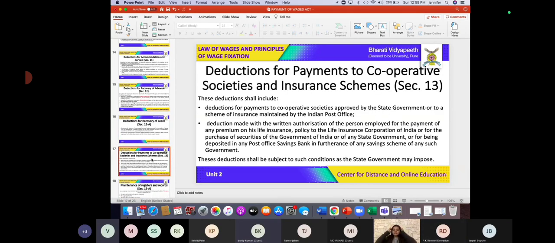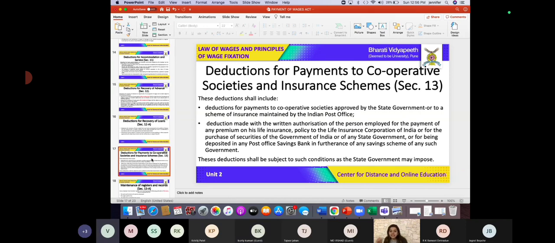Now let us talk about deductions for the payment to cooperative societies and insurance schemes. So we know that the deductions can also be in the form of payment to cooperative societies and insurance schemes. Such deductions, if they are made by the employers, are going to be considered as valid.